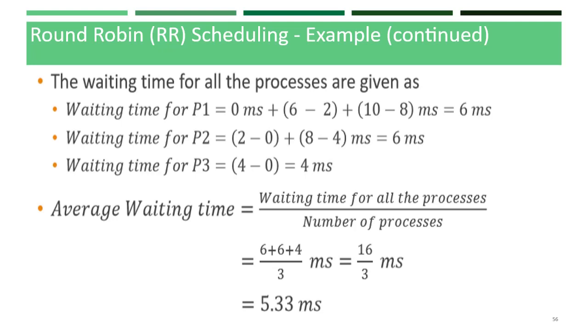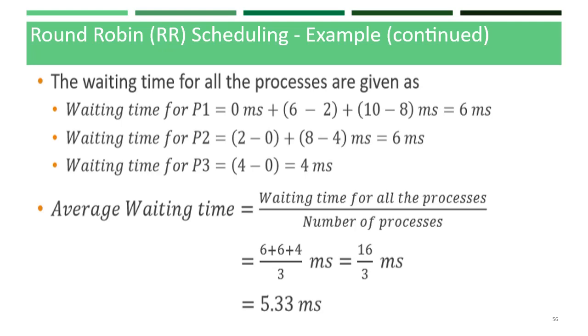The ending of P1 in the first slot is 2 milliseconds, therefore it is 6 minus 2. And the next P1 starts at 10 milliseconds. The ending of P1 in the previous execution was 8 milliseconds, therefore it is 10 minus 8. That is equal to 0 plus 4 plus 2, which is 6 milliseconds.